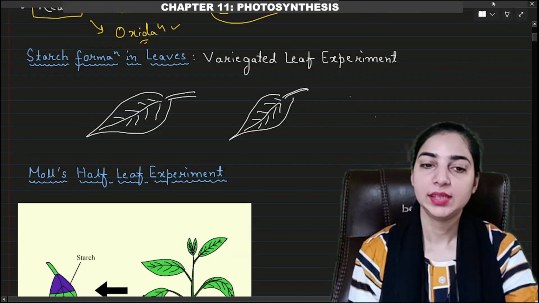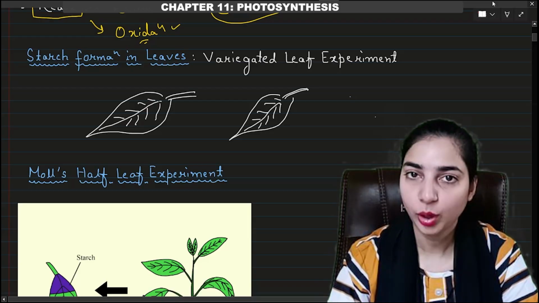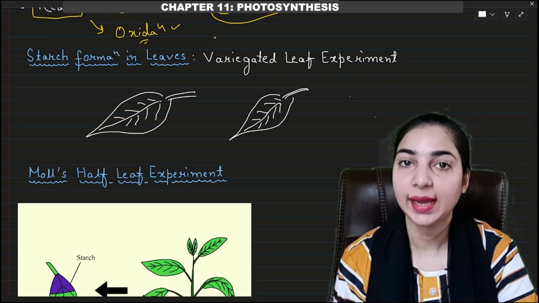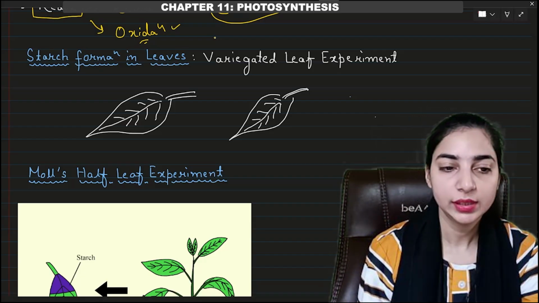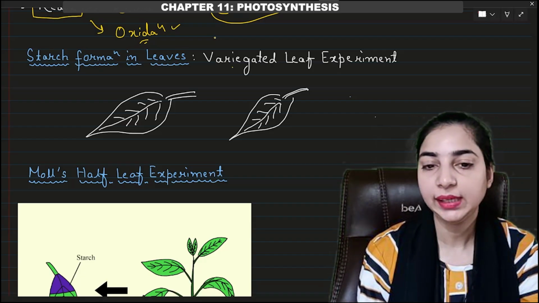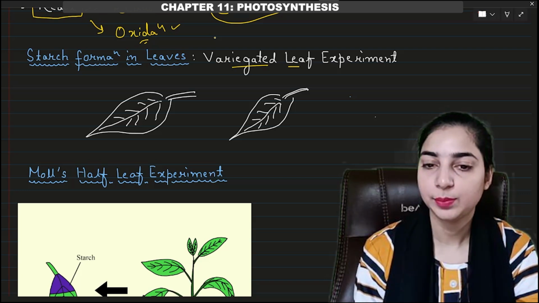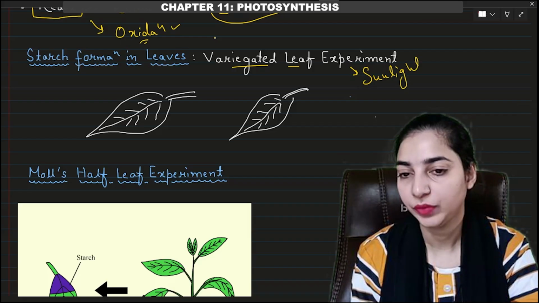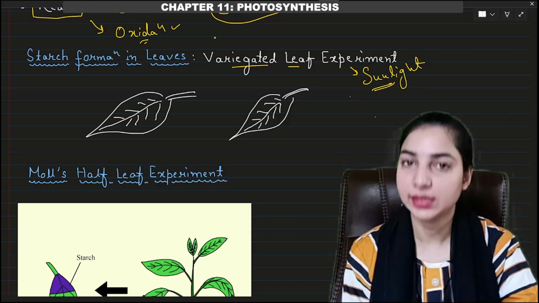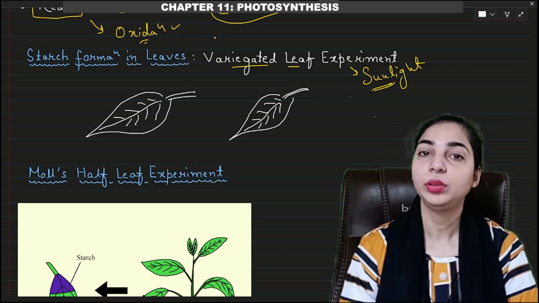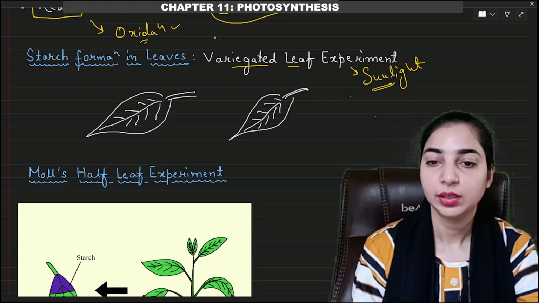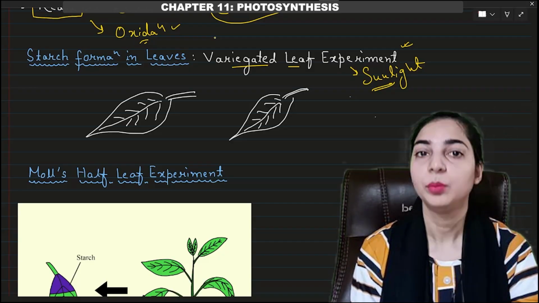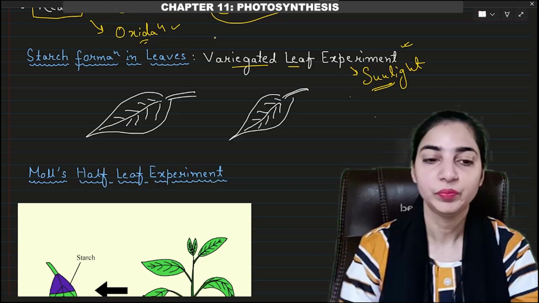Okay. Now let's discuss some simple experiments that you would have performed in the earlier classes. These experiments show the importance of sunlight and carbon dioxide. Okay. So the first experiment is the variegated leaf experiment. This experiment shows the importance of sunlight for photosynthesis, right? We already know that the sunlight is essential for photosynthesis, but how this was checked, how it was provided as evidence. So this was the experiment which was useful in proving that the sunlight is important for photosynthesis.